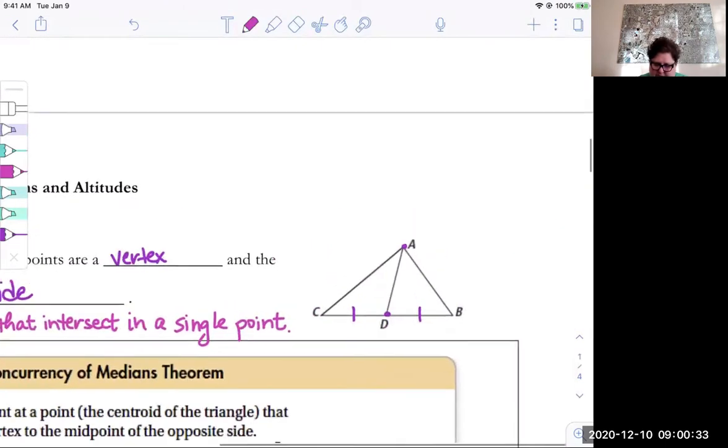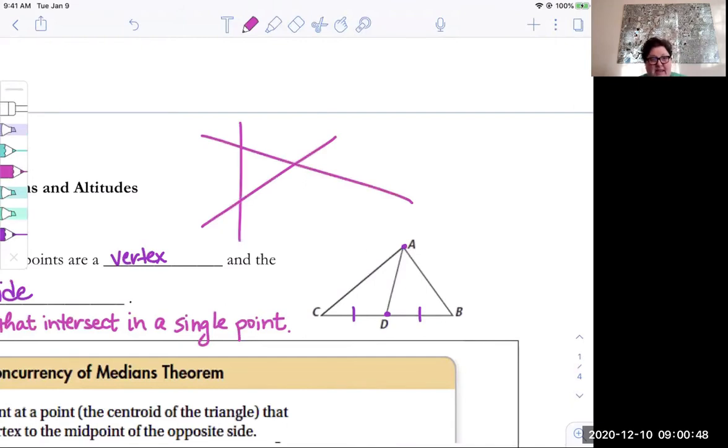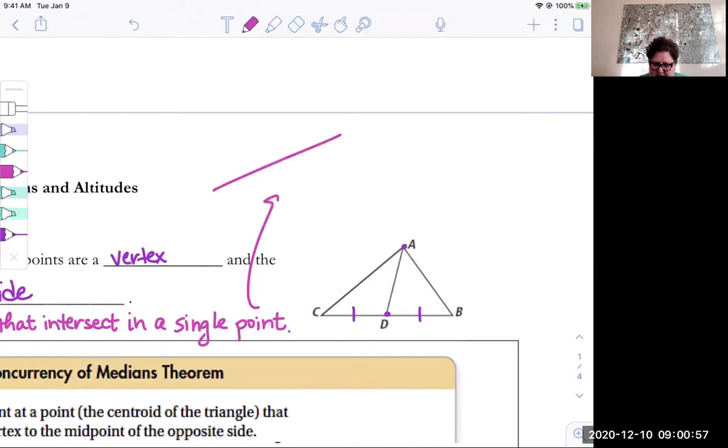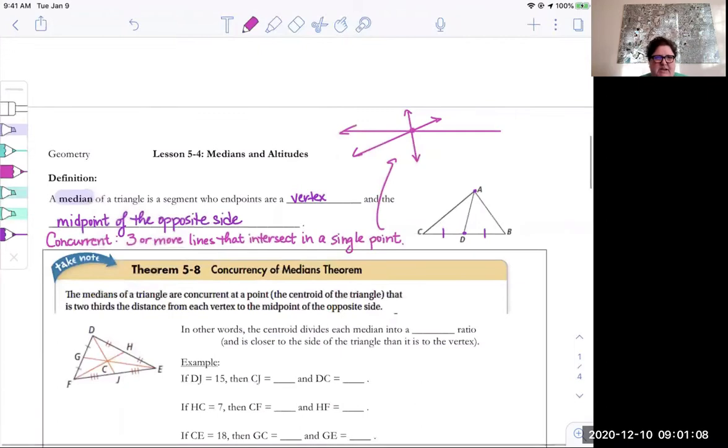Three lines don't have to be concurrent, because for example, they can form a triangle. Same thing with four lines, they don't have to be concurrent either. So concurrent looks like lines that are intersecting and they all come together in a single point. Of course, those could be segments, rays, whatever, but generally we talk about lines.